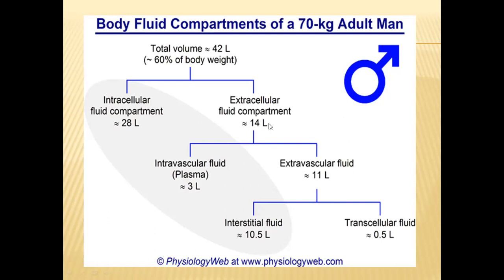Of these 14 liters, blood plasma will be around 3 liters. This is also called intravascular fluid. And the other one, extravascular fluid, will be around 11 liters. Of these 11 liters, 10.5 liters will be interstitial fluid or tissue fluid. Only 0.5 liter will be transcellular fluid.